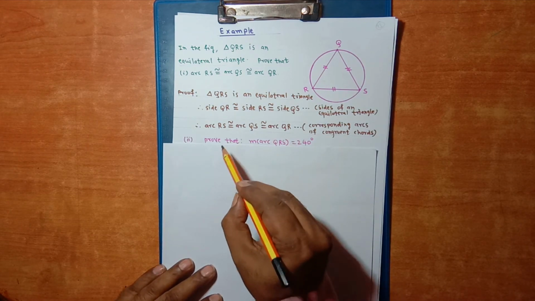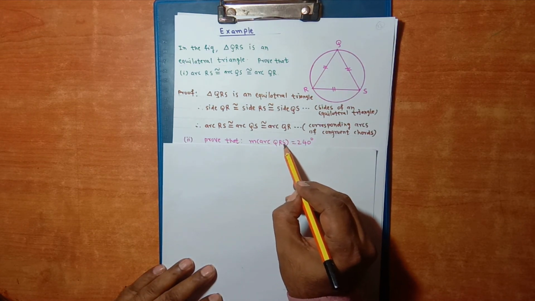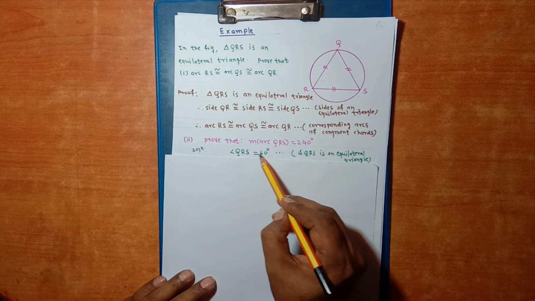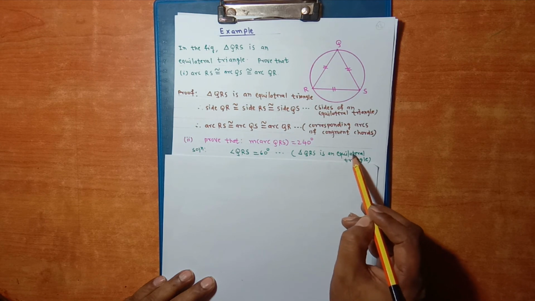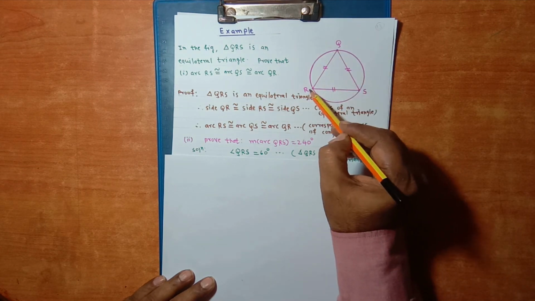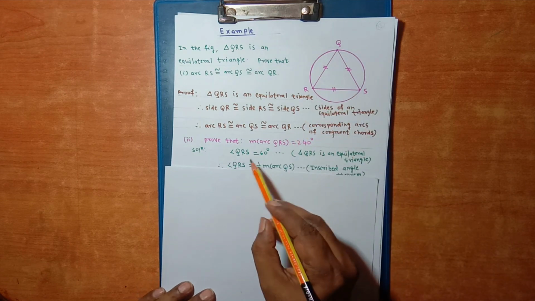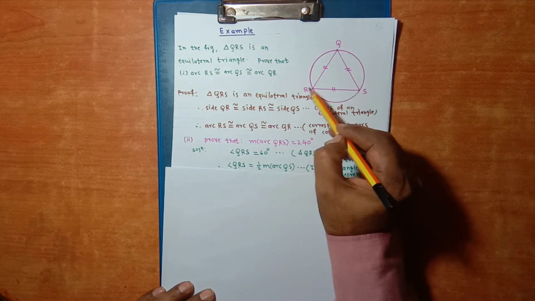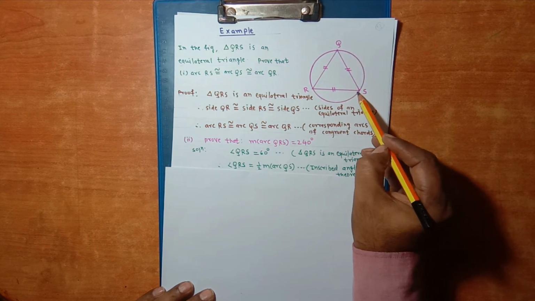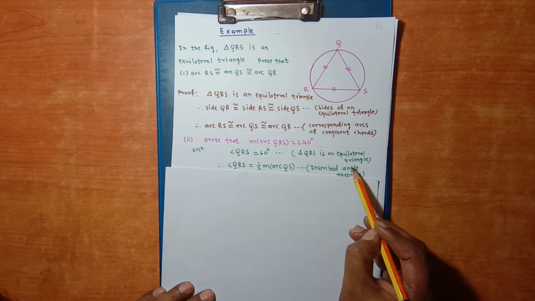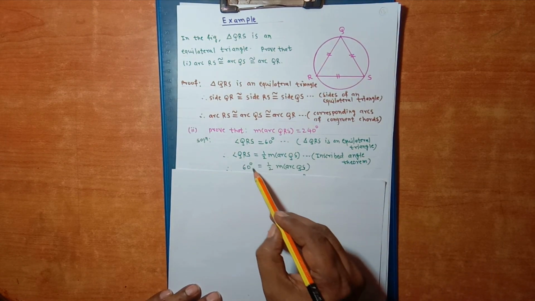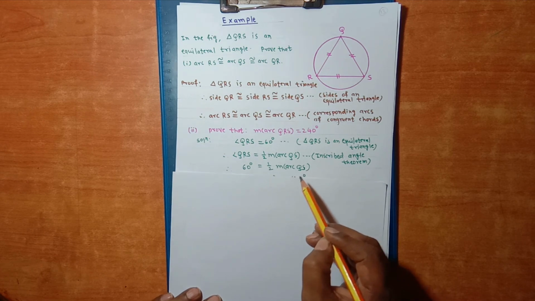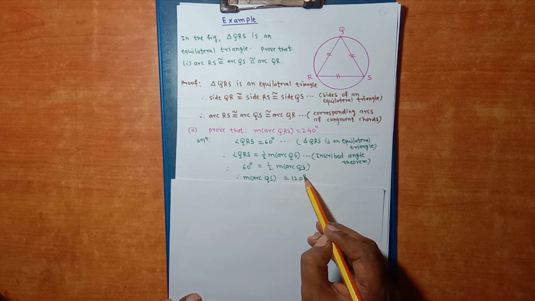Now second sub question is prove that measure of arc QRS is 240. This is arc QRS. Triangle QRS is an equilateral triangle. So measure of angle QRS is 60. Now angle QRS is equal to 1/2 of measure of arc QS. Reason is inscribed angle theorem. So measure of QRS is 60, 60 is equal to 1/2 of measure of arc QS. Therefore measure of arc QS is 120 degrees.